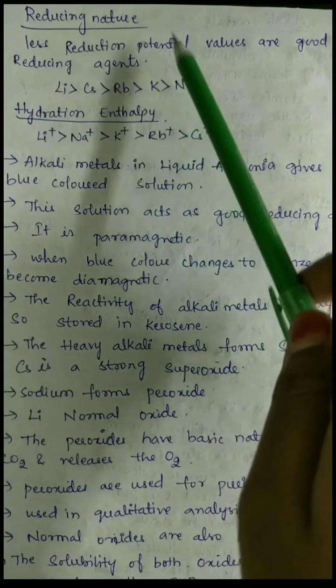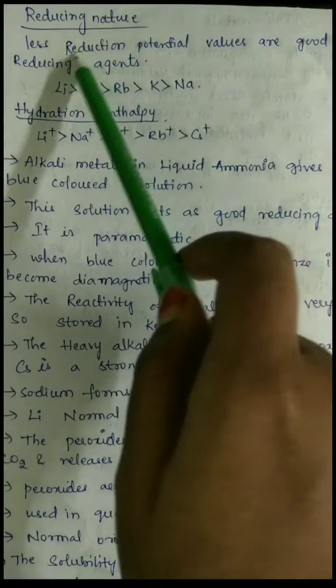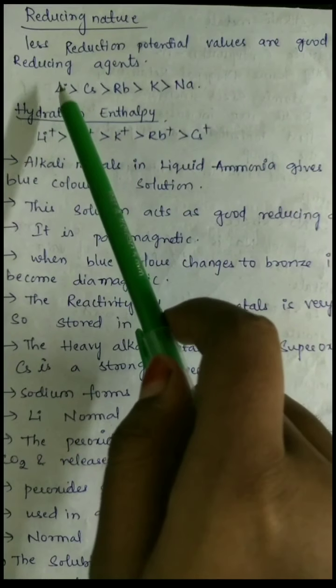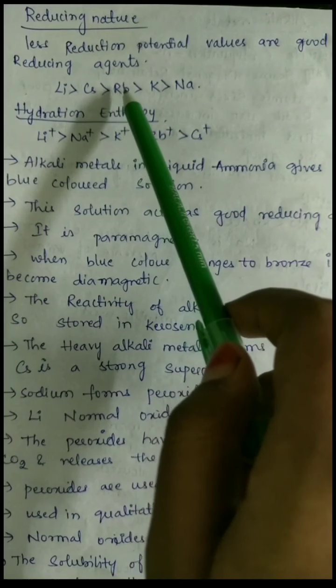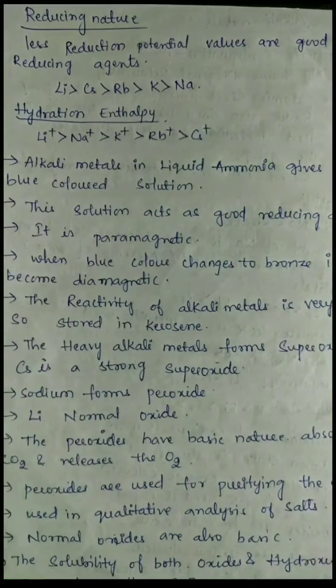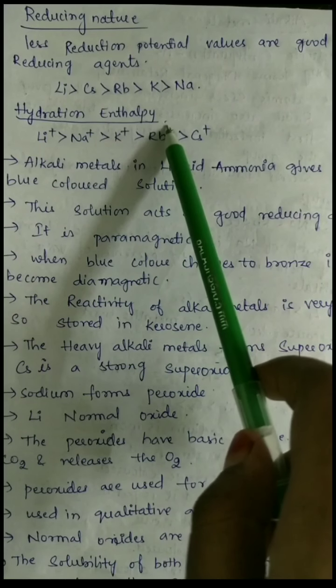But here the reducing nature is inversely proportional to the standard reduction potential values. So the trend will be lithium is greater than cesium, is greater than rubidium, is greater than potassium, is greater than sodium.